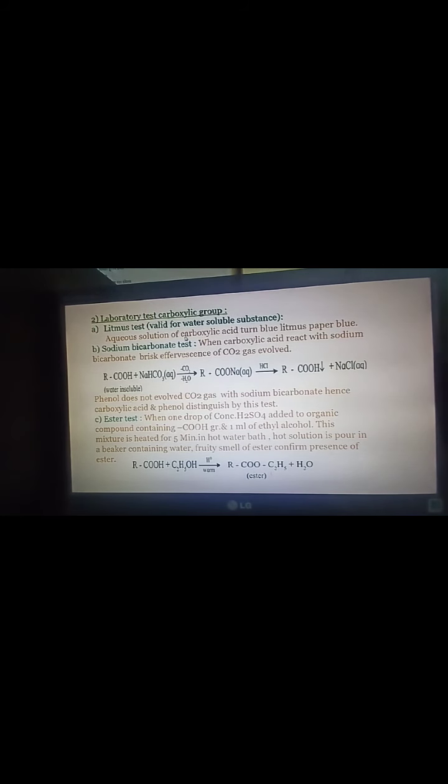So this is about some chemical properties of carboxylic acid. You remember that whenever a question is asked to write the product of a given reaction or how will you convert, you have to write balanced equations of the particular reaction. So this is about aldehyde, ketone and carboxylic acid. So do practice at home.